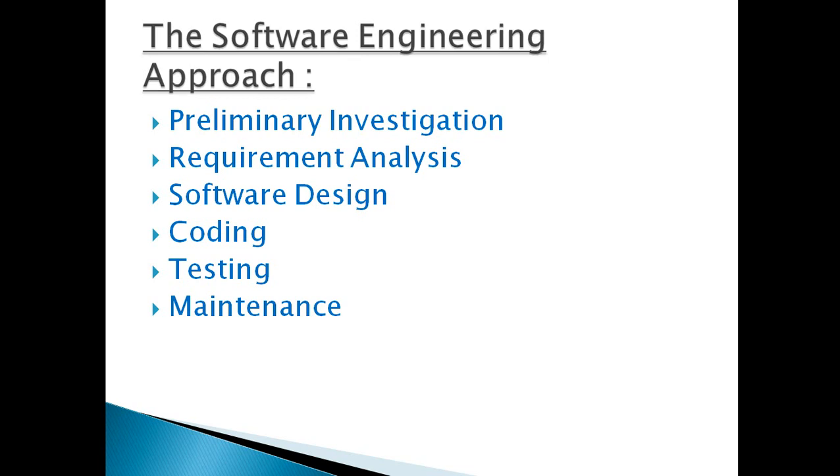The first one, preliminary investigation. Second, requirement analysis. After software design, coding and testing, last one is maintenance of the software. We see one by one and we discuss detail about this topic one by one.